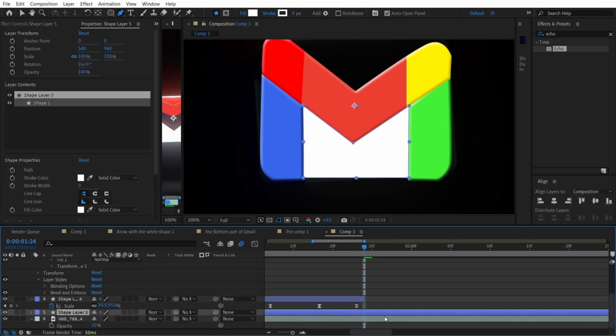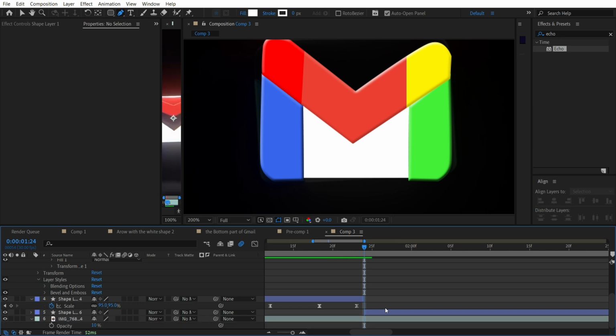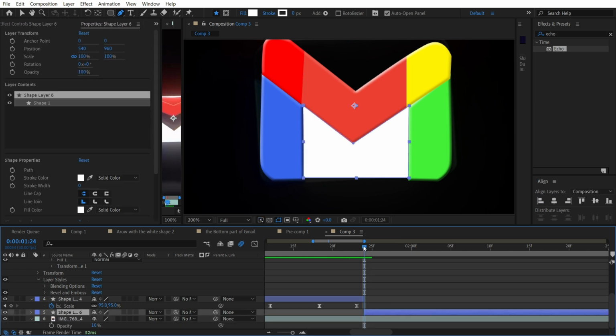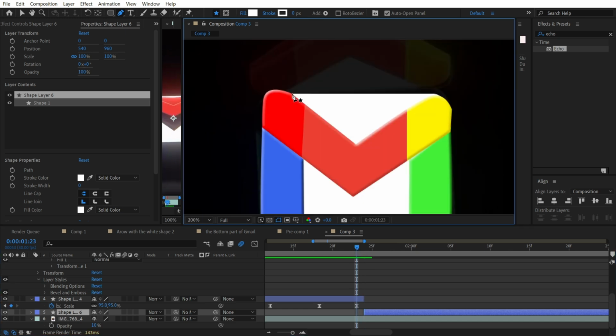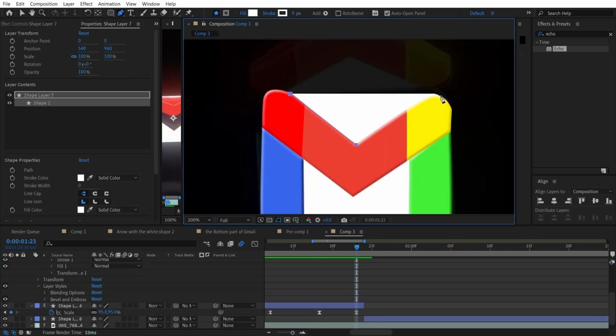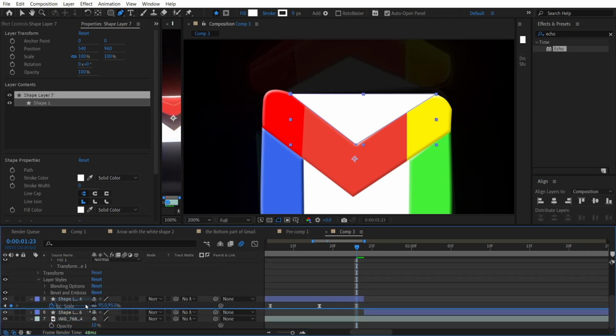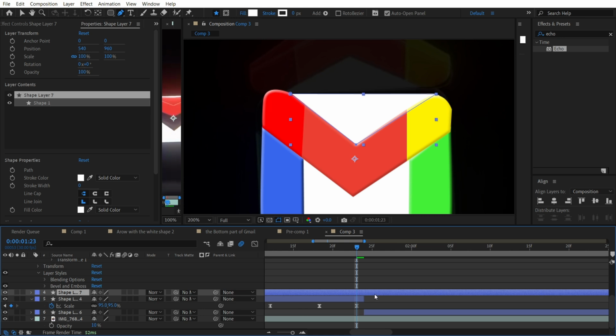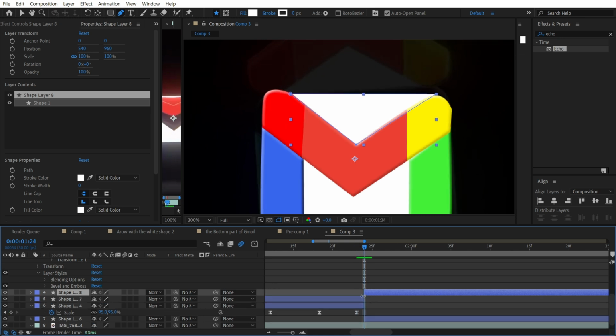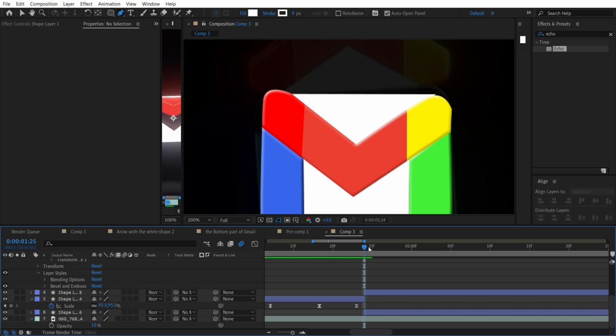So this one we removed, and this one will appear from this point, and we will have two separate layers. The same guys here, just make the same white color shape layer, and then just set it somewhere here and get rid of this part.